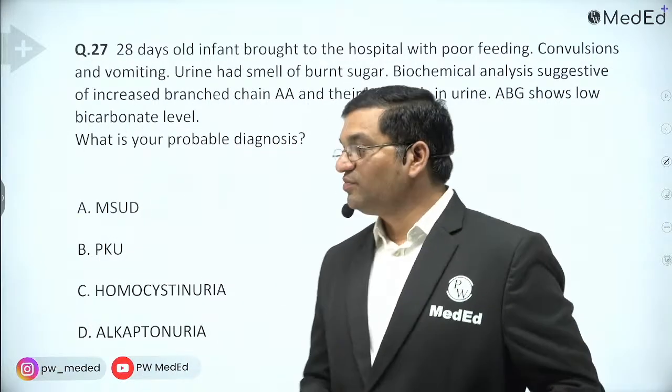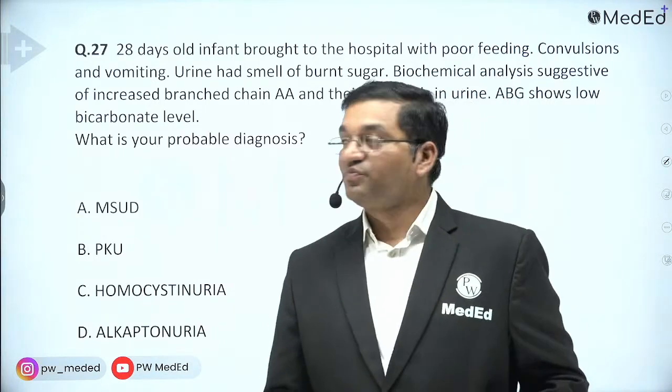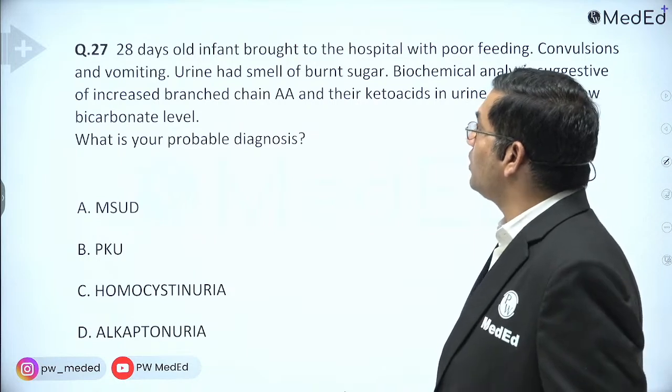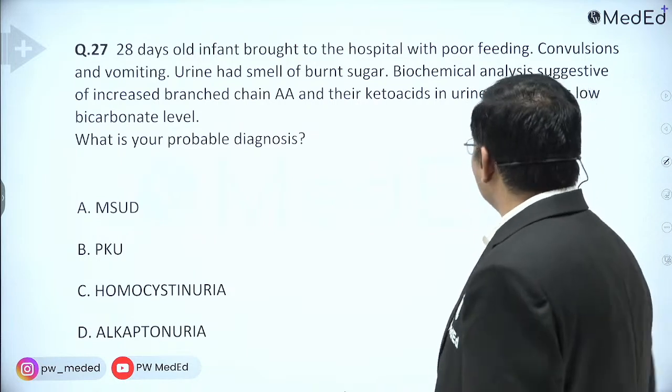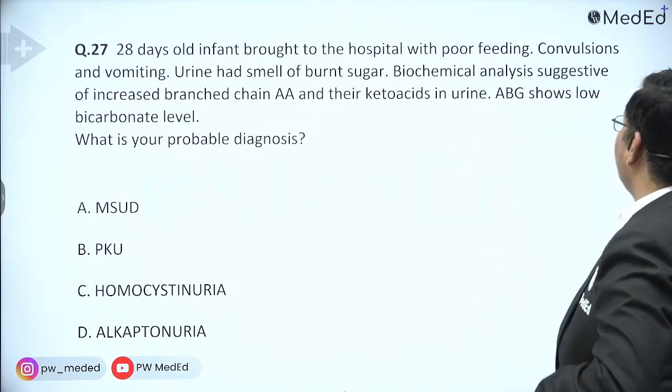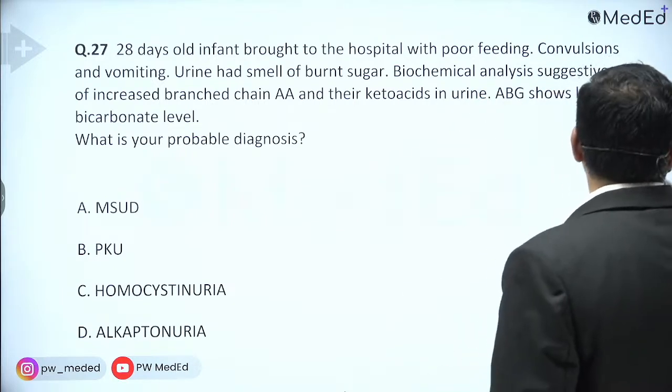So hello everyone. Now try to solve this question. A 28 days old infant was brought to the hospital with poor feeding, convulsions and vomiting.